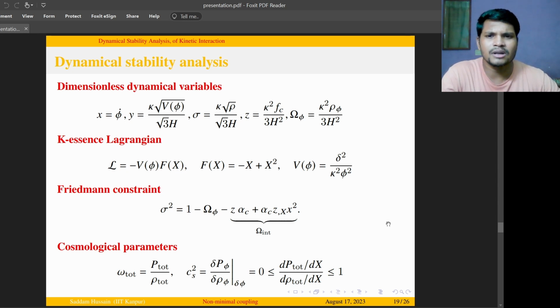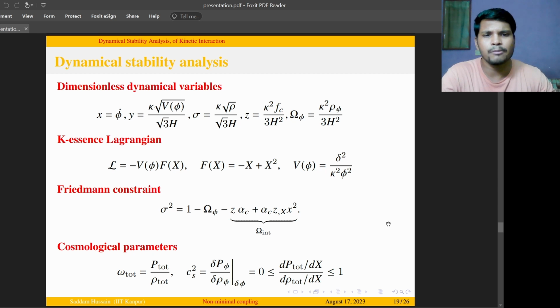Now, the first Friedmann equation again gives us an additional constraint on the fluid parameter: sigma squared is basically the fraction density of the fluid, and it has to be always positive, between 0 and 1. It cannot be negative. On the other hand, we have several cosmological parameters, out of which we have omega total, which is the effective equation of state, defined as the ratio of pressure to density. In this case, it becomes generalized to P total over rho total. Similarly, for the k-essence, we have the sound speed in the rest frame, which again gets generalized because of the interaction term.